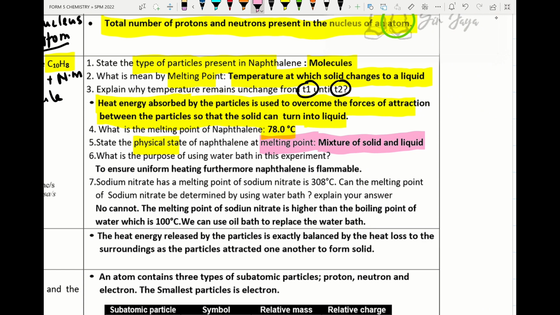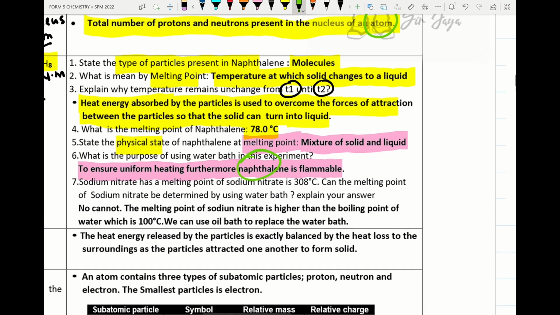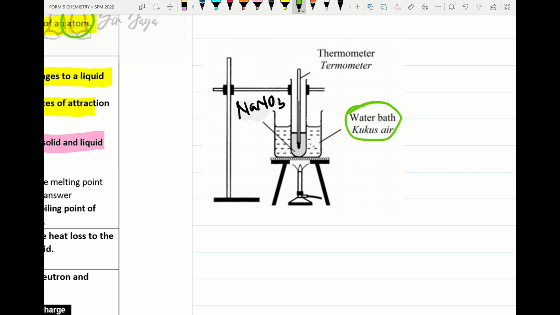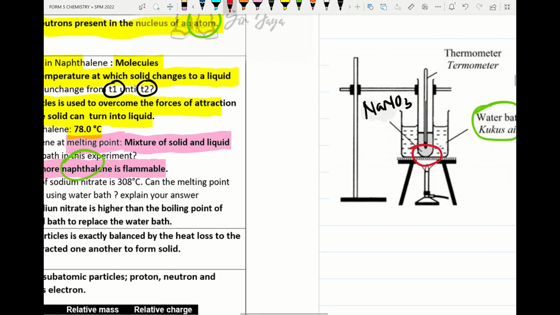Alright, what is the purpose of using water bath? Water bath is used in this experiment to ensure a uniform or even heating process is conducted. Furthermore, naphthalene is flammable, so it cannot be heated directly. So we will use water bath to ensure an even heating process. In this diagram, there is one mistake. The boiling tube cannot touch the base of the beaker.